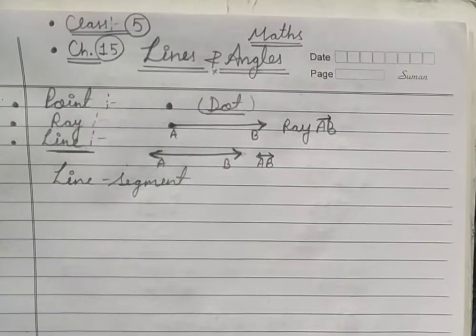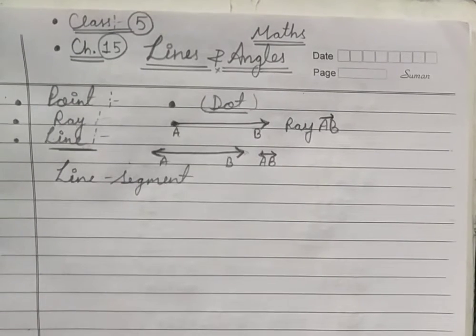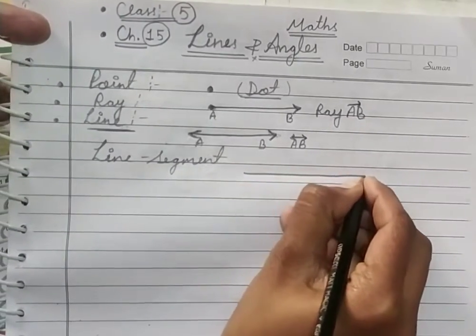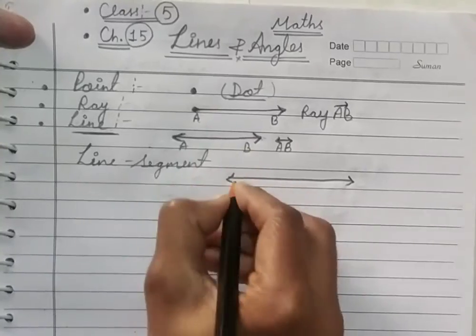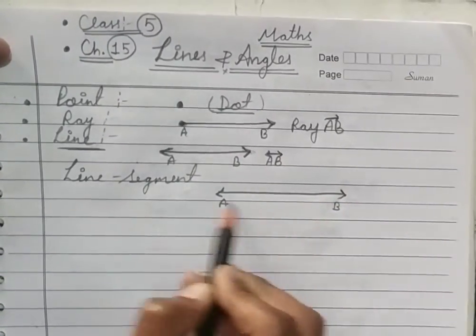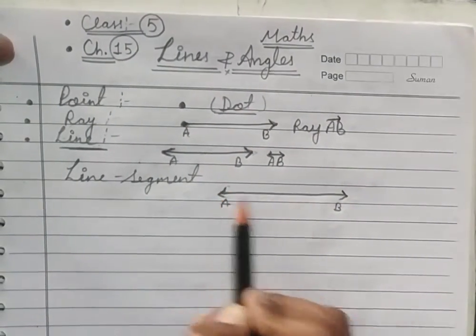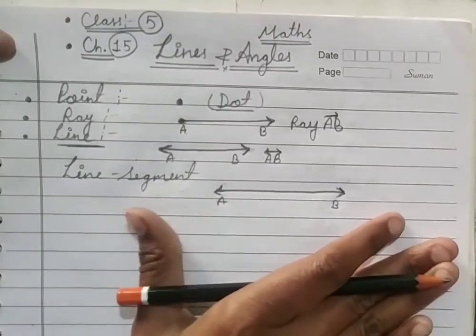So basically a line segment is the part of a line, and a line segment always has two endpoints. Suppose I draw this line, and this is A and this is B. So what is this? This is not a line segment, this is a line, because it is moving in both directions.